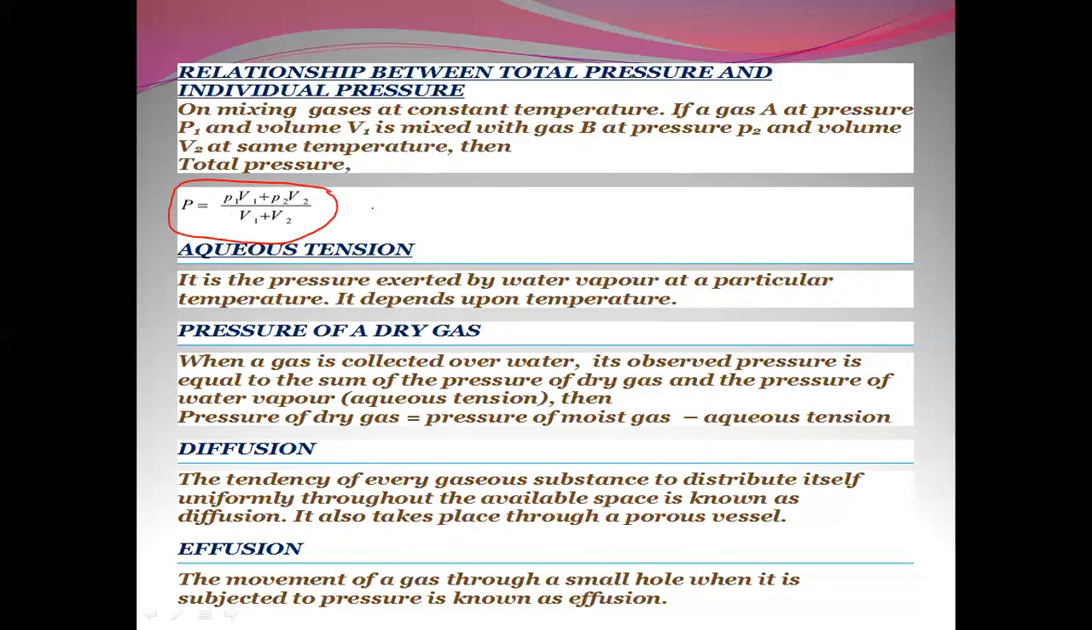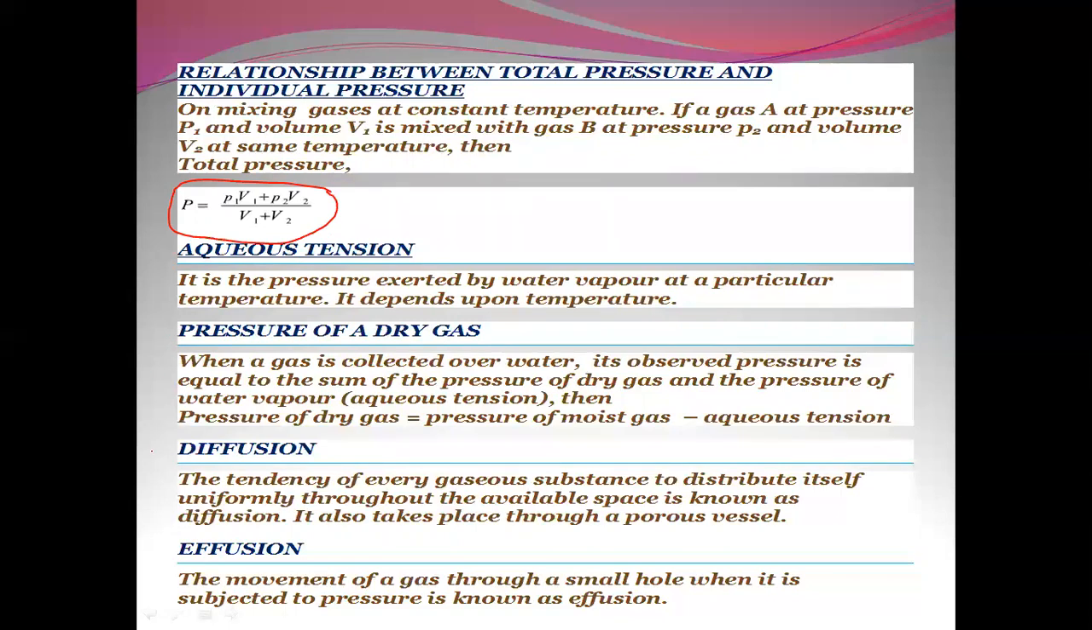Now the next point we have to see is aqueous tension. Aqueous tension is the pressure exerted by water vapor at a particular temperature. It depends on temperature. Then, pressure of a dry gas: when a gas is collected over water, its observed pressure is equal to the sum of the pressure of the dry gas and the pressure of water vapor, that is aqueous tension. Then pressure of dry gas will be equal to pressure of moist gas minus aqueous tension.